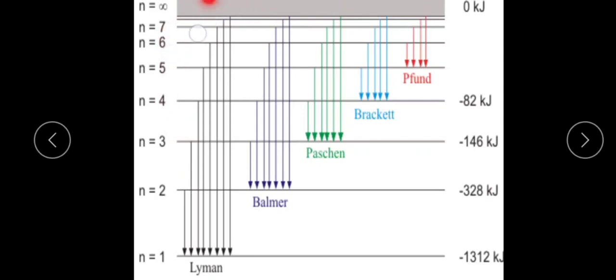De-excitation from higher to first orbit: this is the Lyman series.